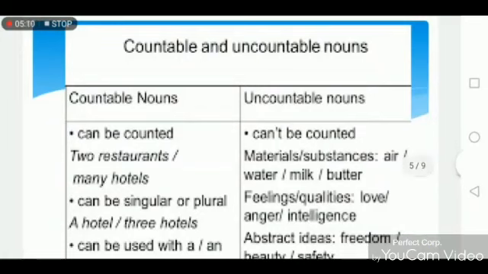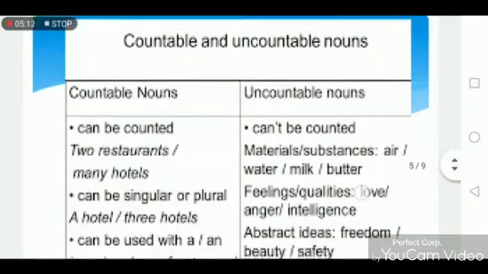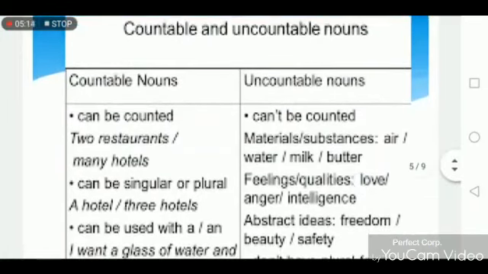Now let's look at this table. Countable noun can be counted. As we have discussed earlier, we can count countable nouns, like two restaurants, two hotels. Unlike uncountable nouns, we can't count them. For example, materials and substances.